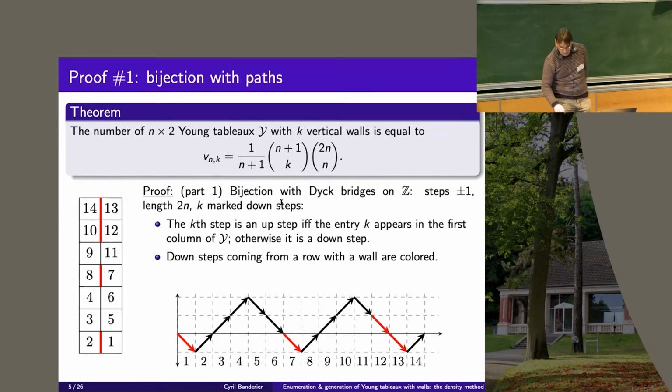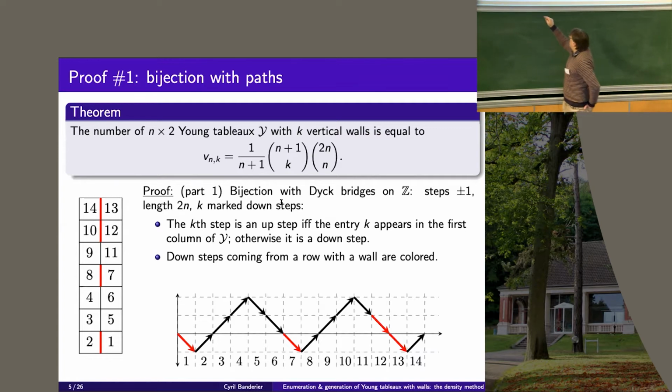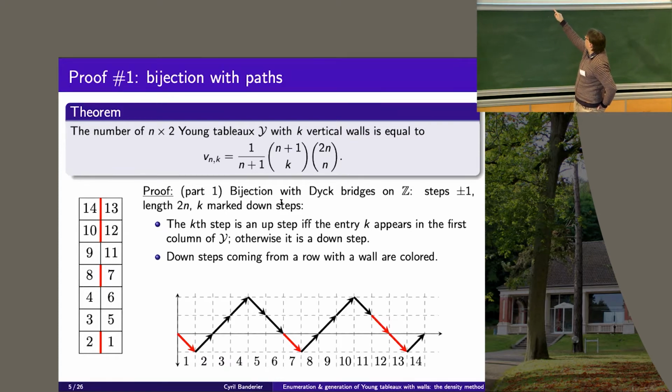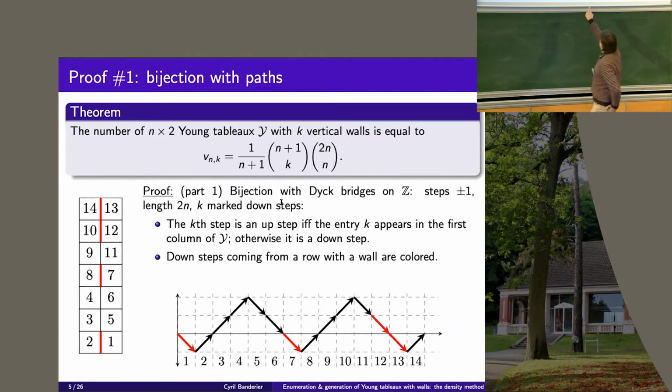So you follow the cells 1, 2, 3, 4, 5, and if it is a cell which is to the right, you do a down jump. If it is to the left, you do up. So 1 down, 2 up, 3 up, 4 up, 5 down, 6 down, 7 down, 8 up, 9 up, 10 up.